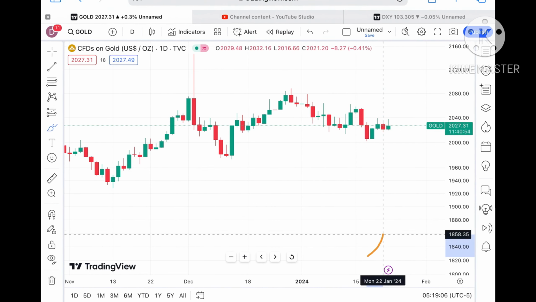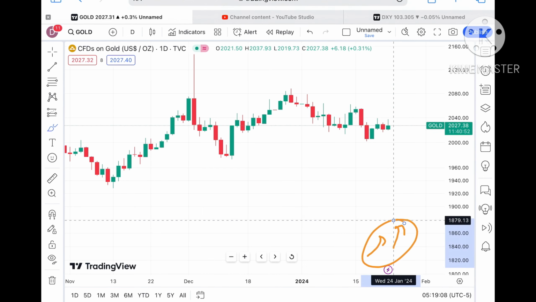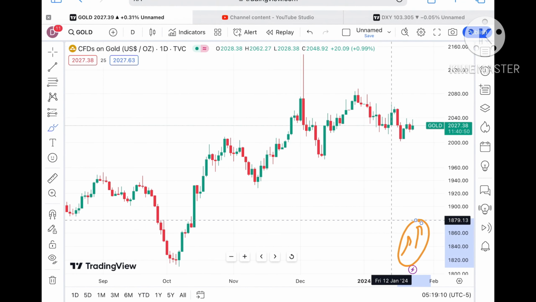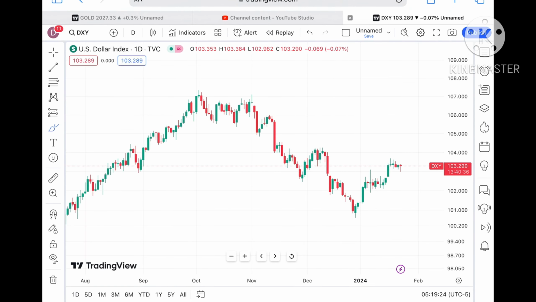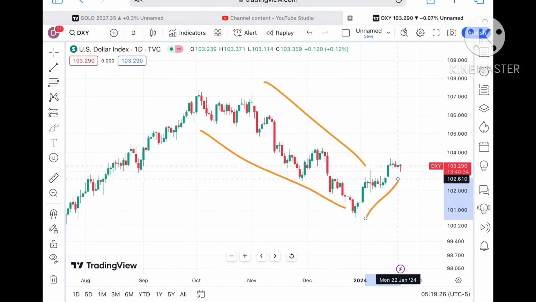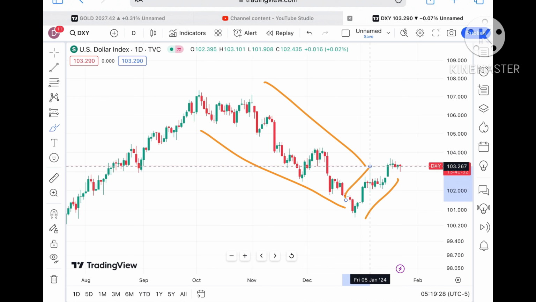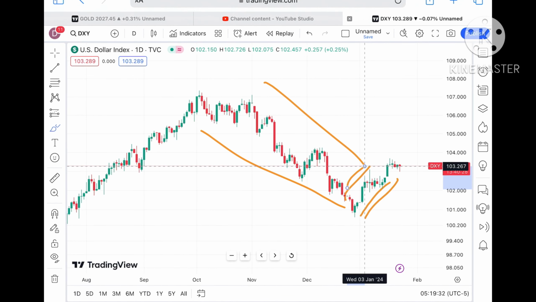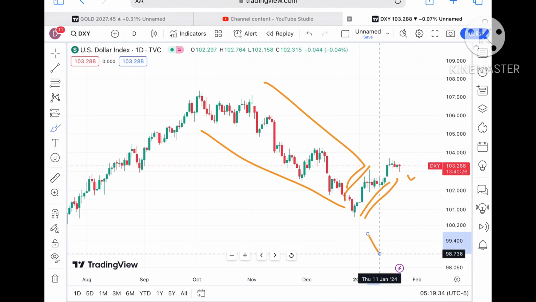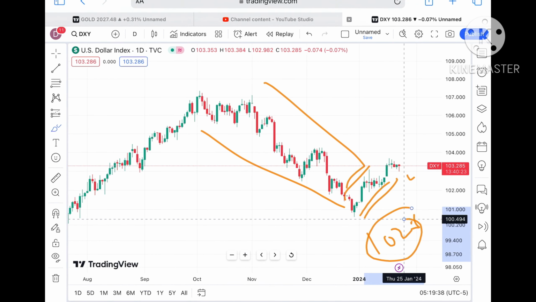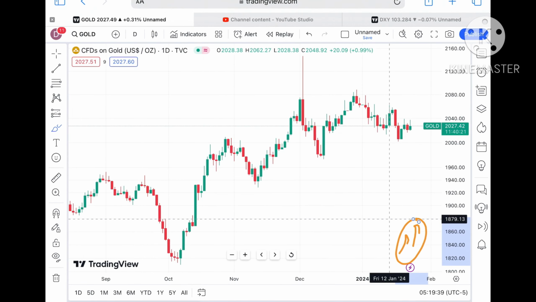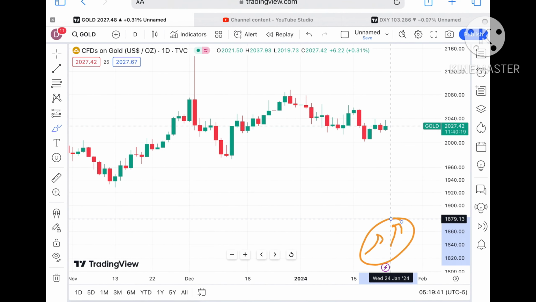If you look at the dollar index also, it is trying to go upside. But overall, with the trend of the dollar index, we have seen a continuous downfall, and after that it is trying to go upside. There is an inverse relation between DXY and gold. So the probability is high that if the dollar index starts falling below a level of 102.6, you can again see a rise in the price of gold. Now gold is trading at a level of